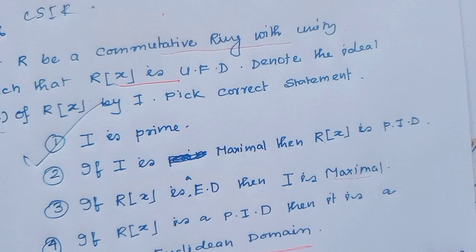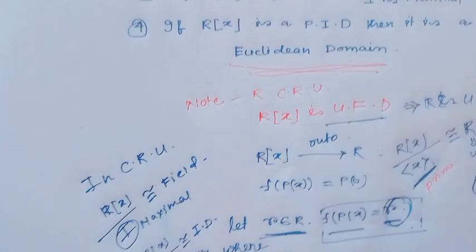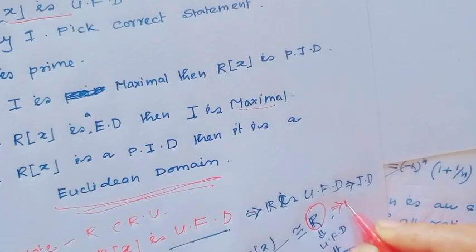Second option: if I is maximal, then R[x] is a P.I.D. Notice, if I is maximal, that means R[x] modulo I is isomorphic to a field. That means this R is now a field.